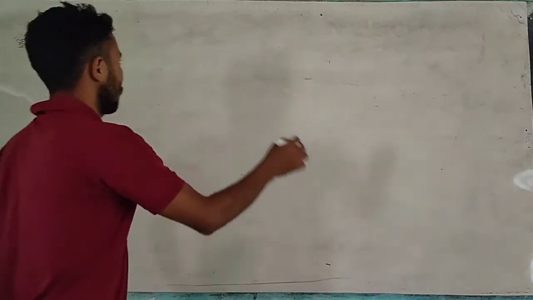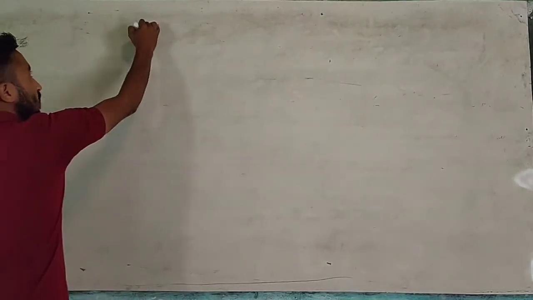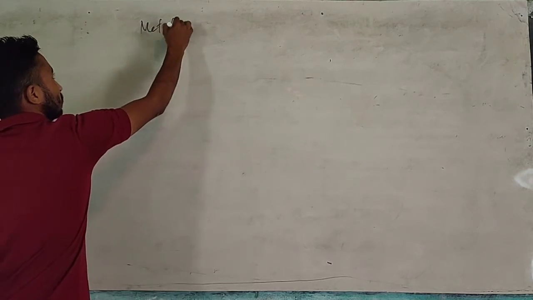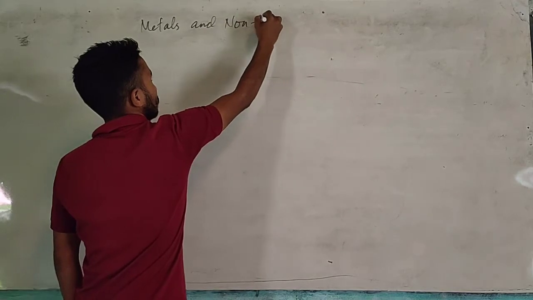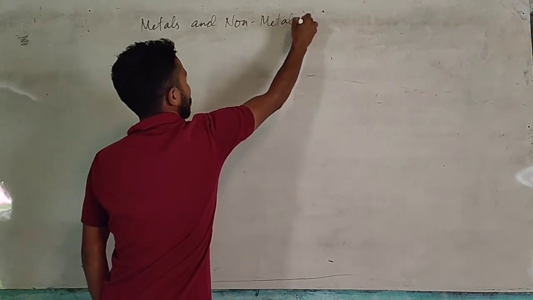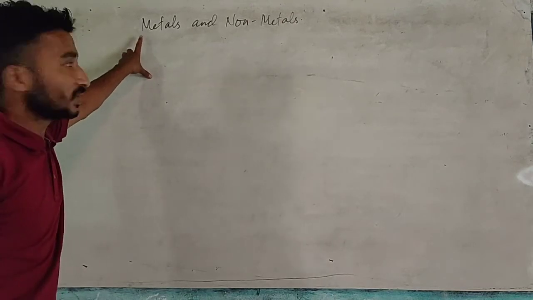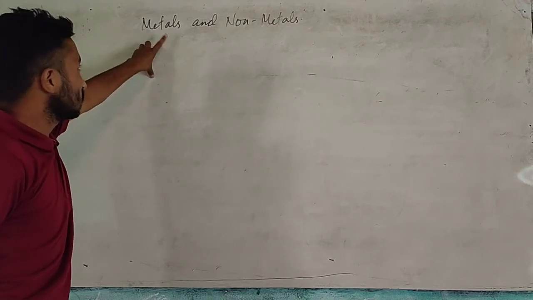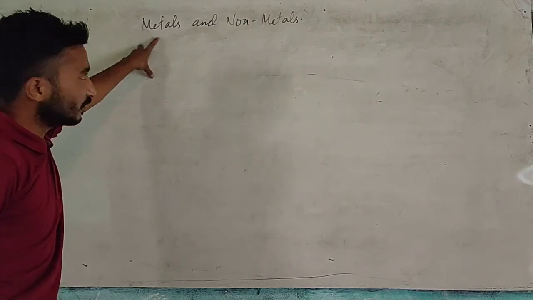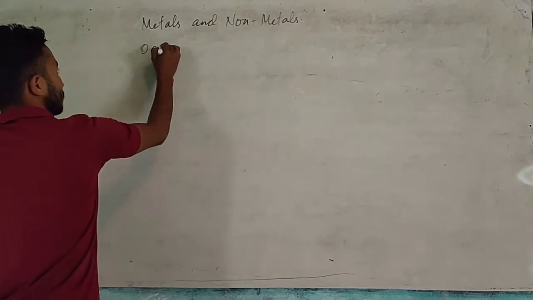Okay, students, today we are going to continue with the topic we took up before, that is metals and non-metals. First of all, in the beginning, we discussed the physical properties of metals and non-metals. We also discussed the chemical properties of metals and non-metals. Now, today we will discuss the occurrence of metals.